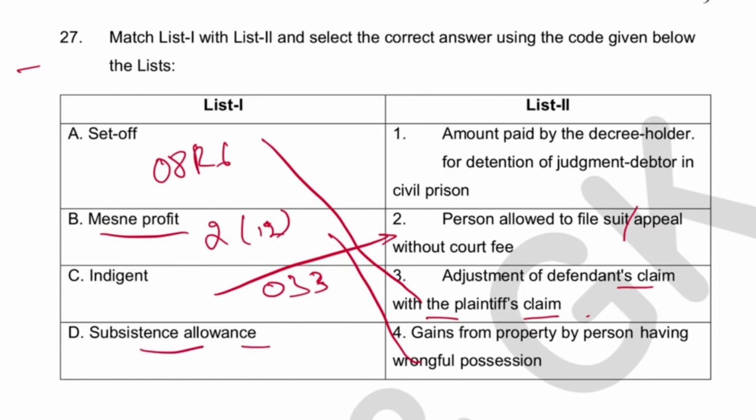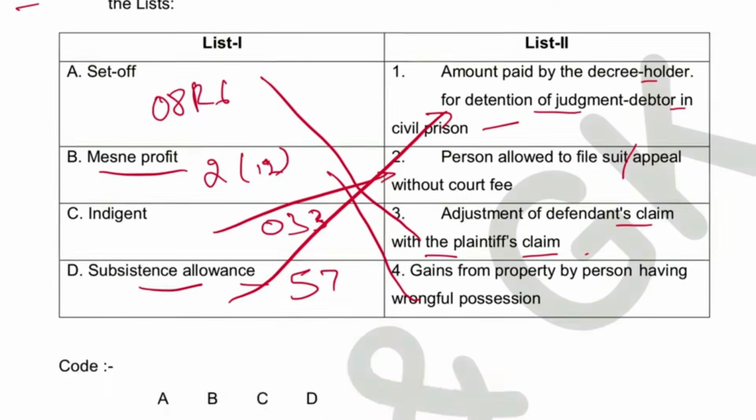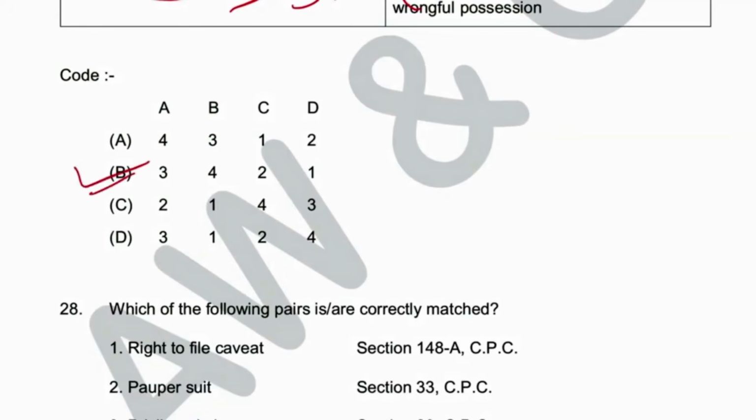Subsistence allowance: amount paid by decree holder for detention of judgment debtor in civil prison. इसका 1 रहेगा. प्रोविजन कहाँ है इसका? Subsistence allowance का प्रोविजन कहाँ पर है? सेक्शन 57 CPC. तो क्या बन गया इसका? 3421. तो ये रहा 3421. B is the answer.